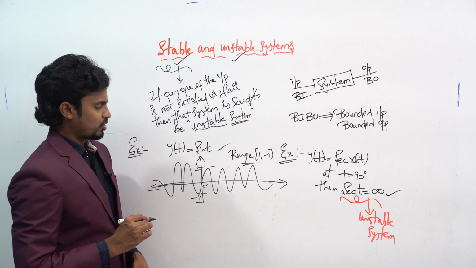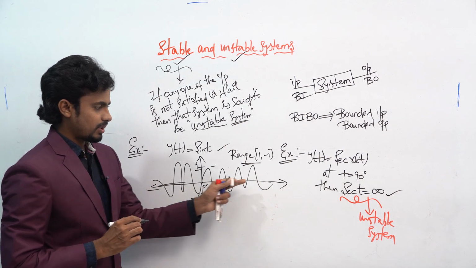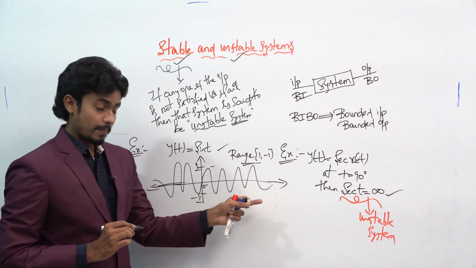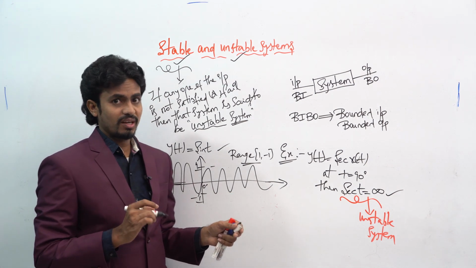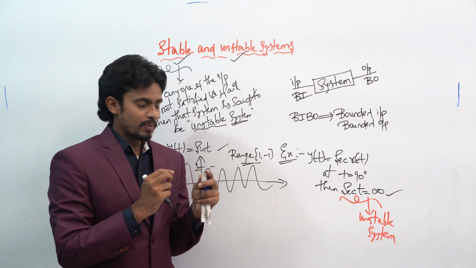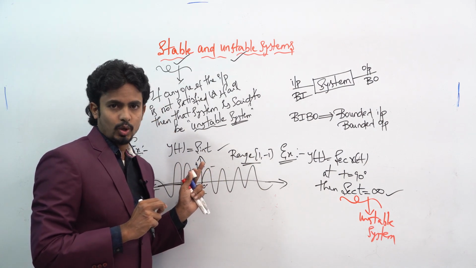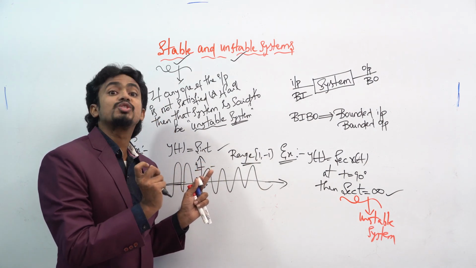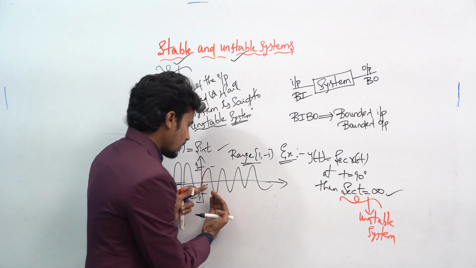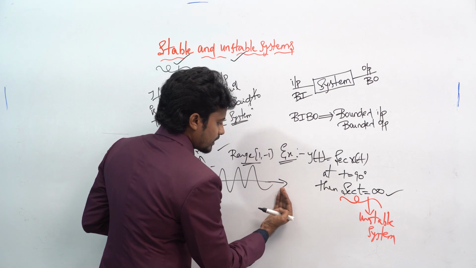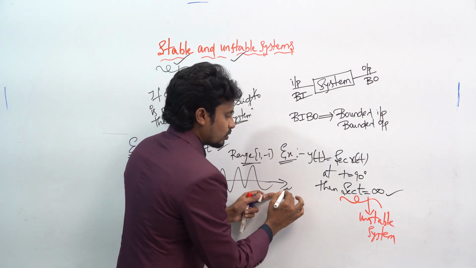You might think that it may be an unstable system, but one thing you have to remember: whenever the amplitude is constant, then the system is a stable system. Whichever way you calculate, you can't go to infinity.